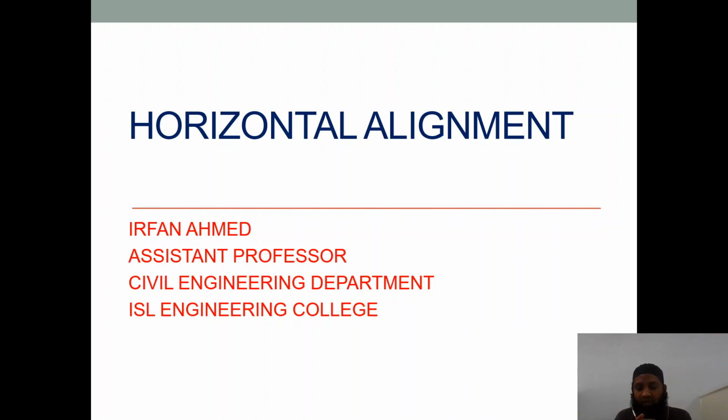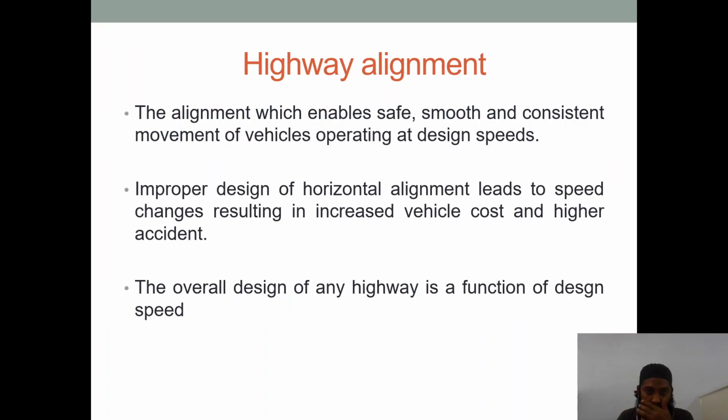As I had explained in the previous session, what is the need of highway alignment, and how important a role alignment plays in the safe use of vehicles from one place to another. Let us see this. What is highway alignment? The alignment which enables safe, smooth and consistent movement of vehicles operating at design speed. So basically, design speeds have been allocated to different roads. If we are able to get a smooth, consistent and safe movement of vehicles, that is what is preferred from the highway alignment.